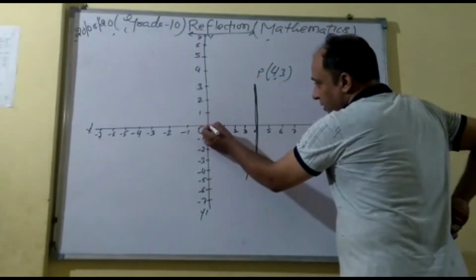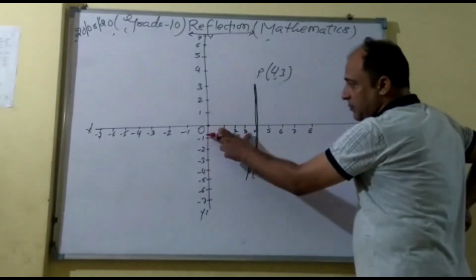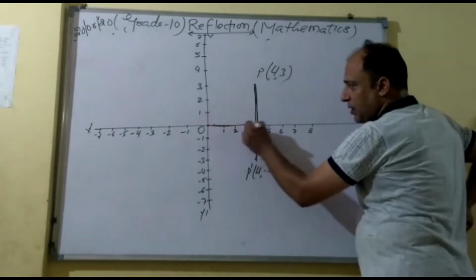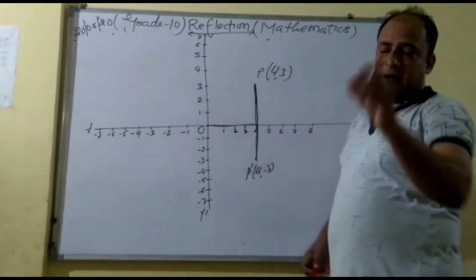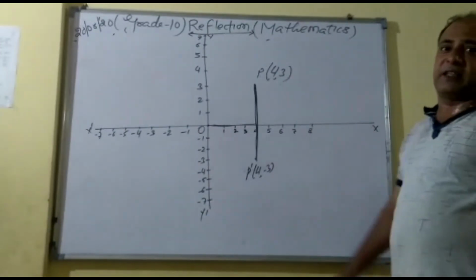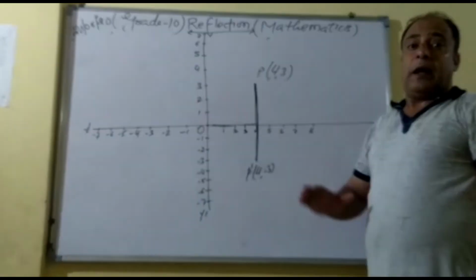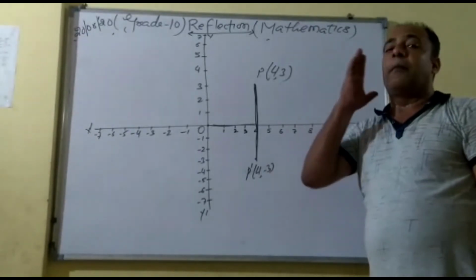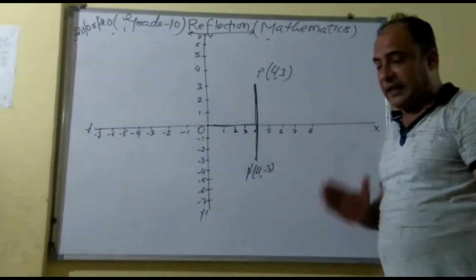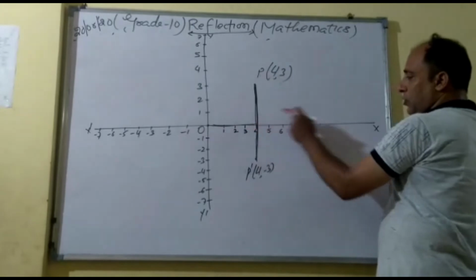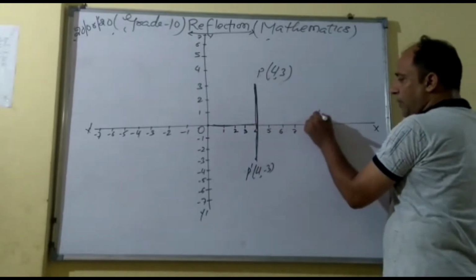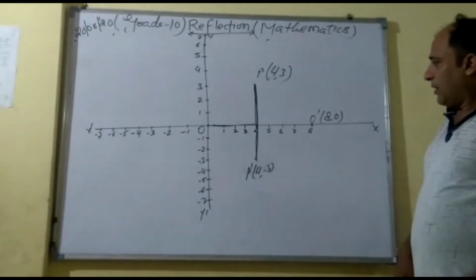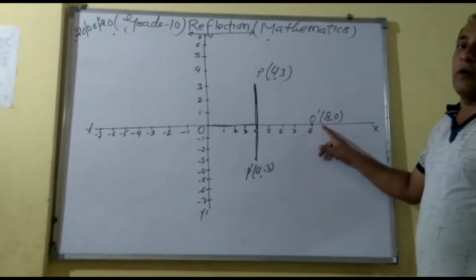Now tell me, very common thing, very simple thinking you can see here. Your object is now at the origin. So what is the distance to this point? How much? 1, 2, 3, 4. That means this is 4 distance. So naturally, if you remember from 8th standard reflection, in a plane mirror the image is always formed at equal distance, right? So it is 4 distance, so it will go here. So your O dash is how much? (8, 0). Right?